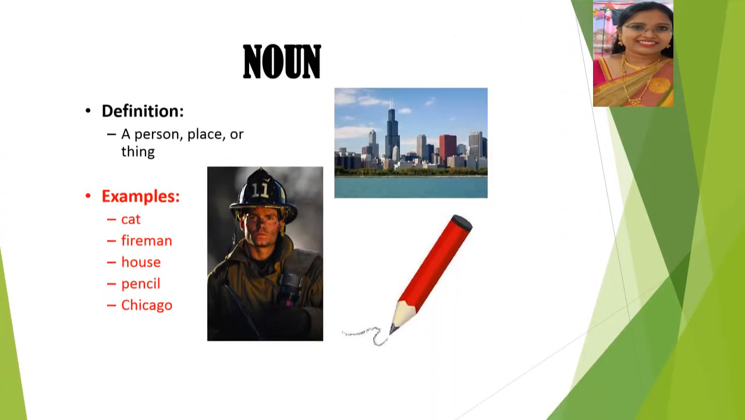Let's see the first one. Everybody knows all about this. I'm just brushing up with this topic. So noun. So definition of noun. A noun is the name of a person, place, thing or animal, correct? Now examples I can give you: cat, fireman, house, pencil, Chicago. So these are the nouns.